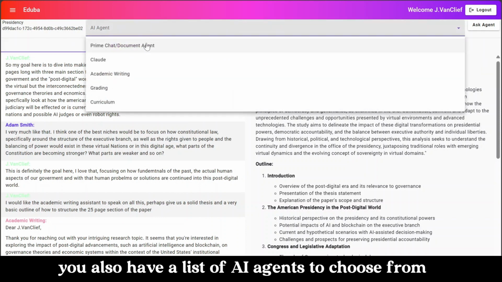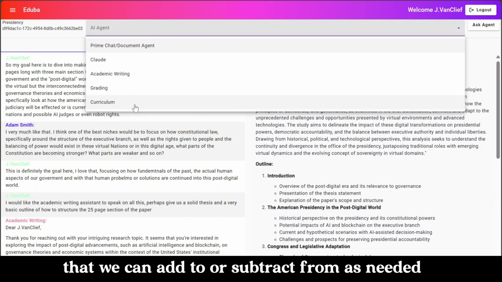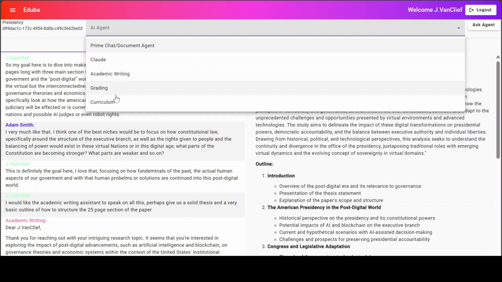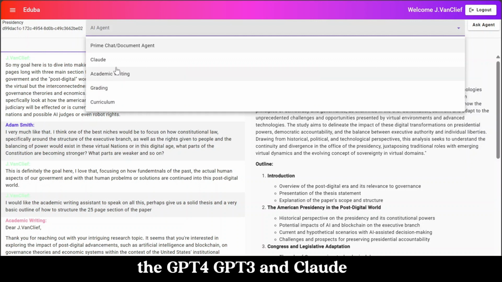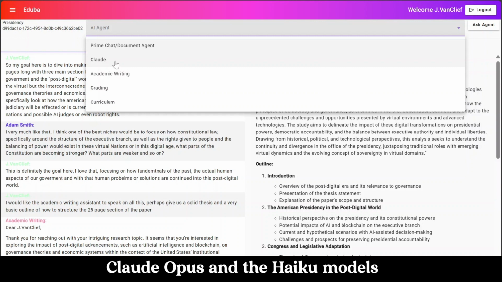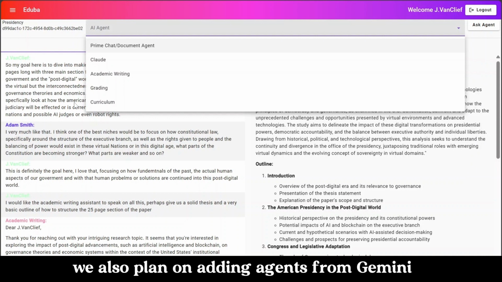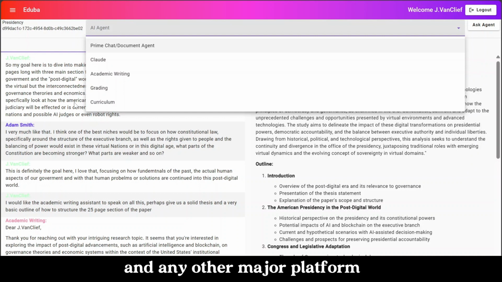However, you also have a list of AI agents to choose from that we can add to or subtract from as needed. Each of these AI agents are from various platforms such as ChatGPT, the GPT-4, GPT-3, and Claude Opus, and the Haiku models. We also plan on adding agents from Gemini and any other major platform that seems to fit into the environment.